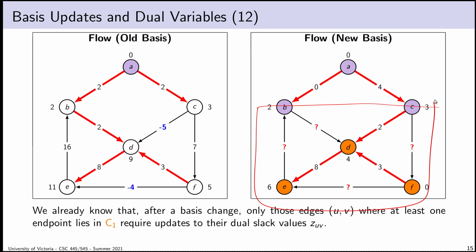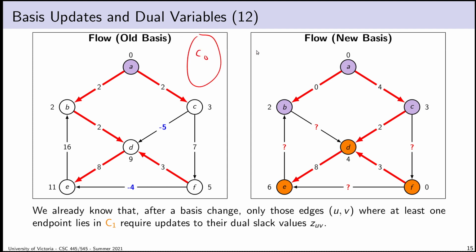And it turns out that we'll notice that the only dual slack variables that will change are going to be ones for edges that I'm going to call bridges between components. In other words, if I have C0 and I have C1, only those arcs that cross between C0 and C1 will need their dual slack values updated. Any arc that's entirely in C0 doesn't need to be updated. We already know that. It turns out, though, that any arc that's entirely in C1 also doesn't need to be updated.